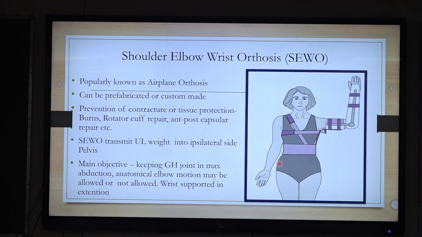Where is it given? Again, most indication is a brachial plexus injury, or we can give it in a burn, rotator cuff tear, or post repair, okay, post capsular repair, okay. Keeping this, what is the objective? Keeping the glenohumeral joint in a most abducted position.